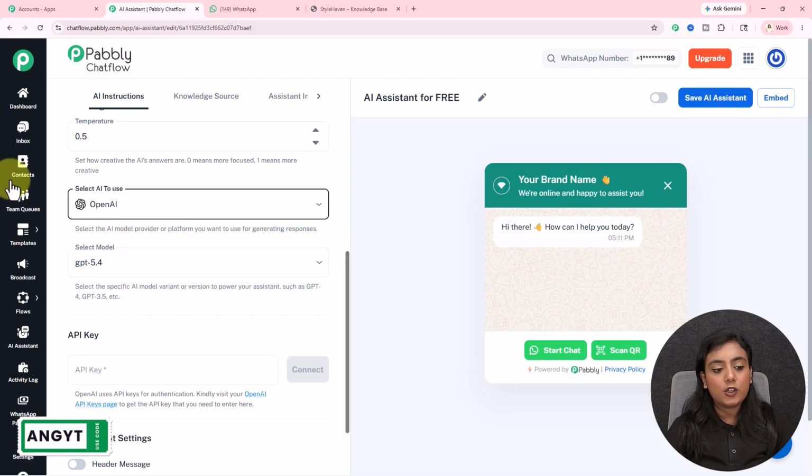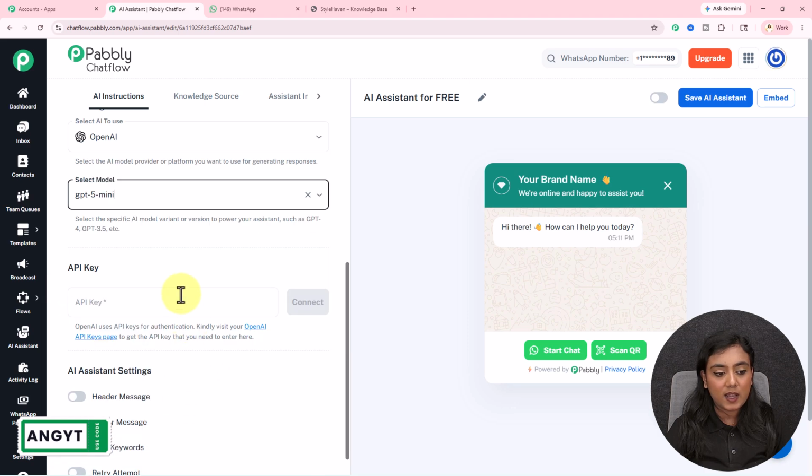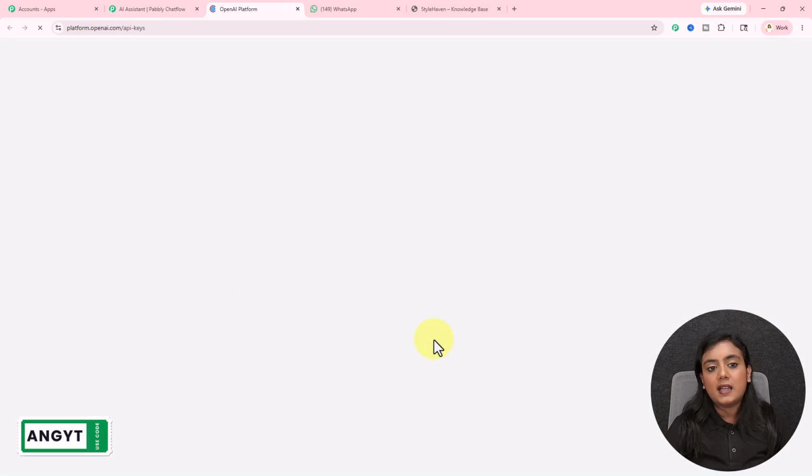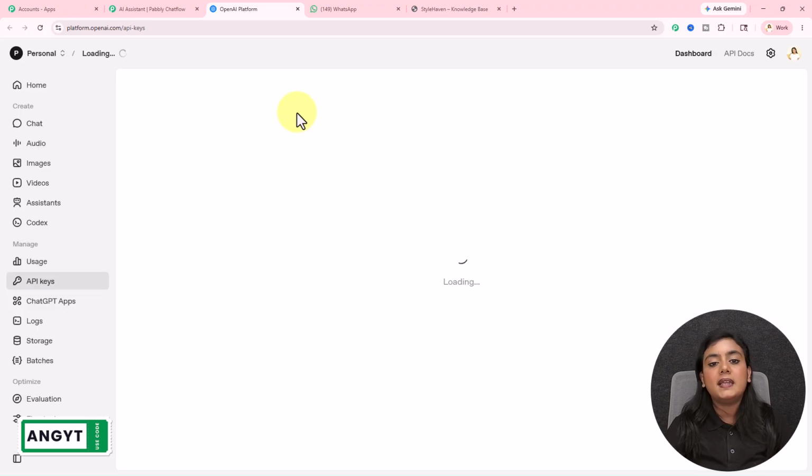For AI to use, currently we have the option of OpenAI only, so I will select this option, and for the model I will use GPT-5 mini. Okay, next it is asking for the API key. Now to have the API key, you have to go towards this hyperlink directly and you will come to the OpenAI API key section.